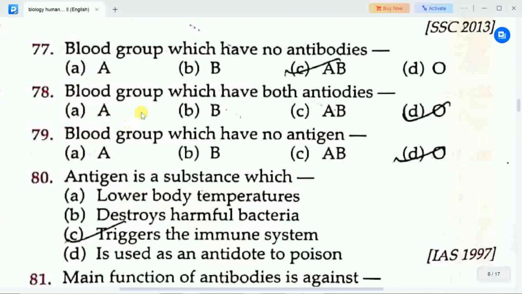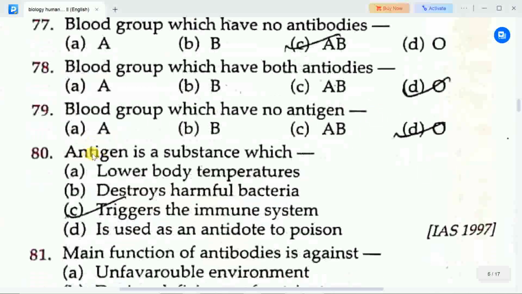Next question, blood group which have both antibodies. Options are A, B, C. AB, D. O. Correct answer is option D, O. O blood group have both antibodies.